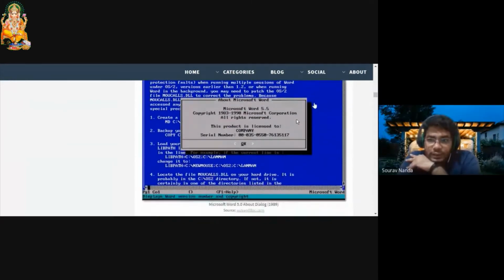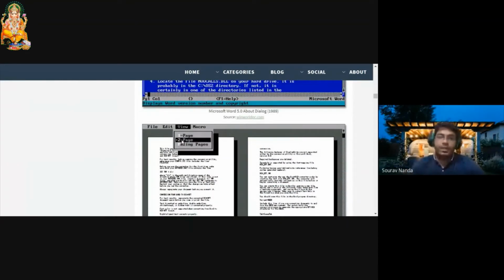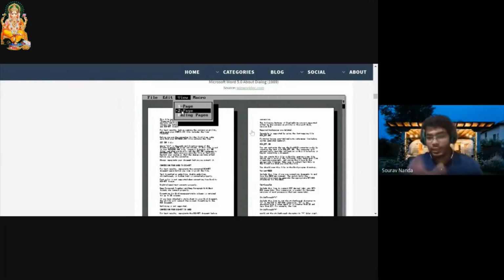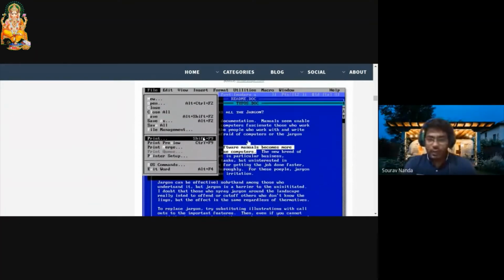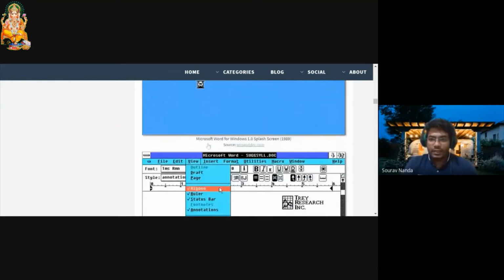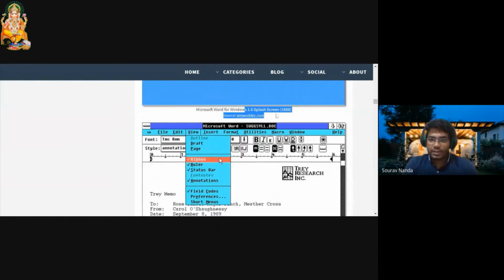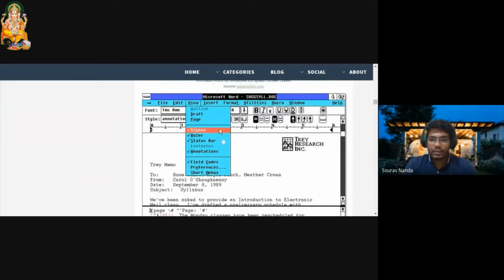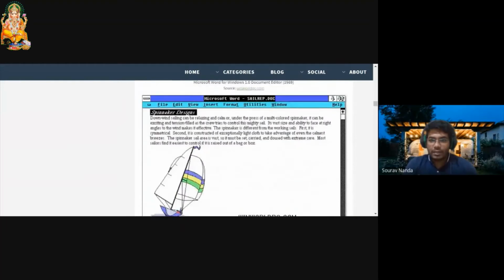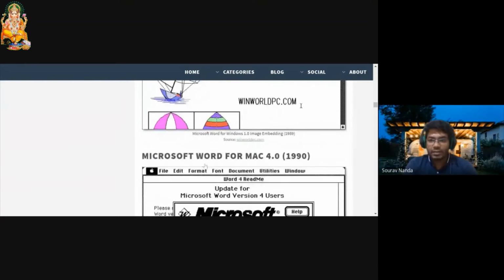And then we can see here a lot of new things added in this 5.0 version of MS Word. There was paging, like you can read it as a book, page one and page two. You can see here, this is how it looked like. It was the splash screen version. They have added the ruler, status bar, ribbon. Now you can see like 10 times more features added, and the UI UX is really good also.